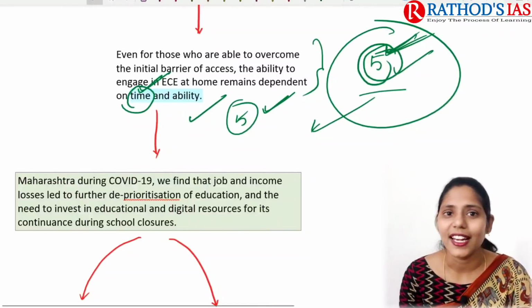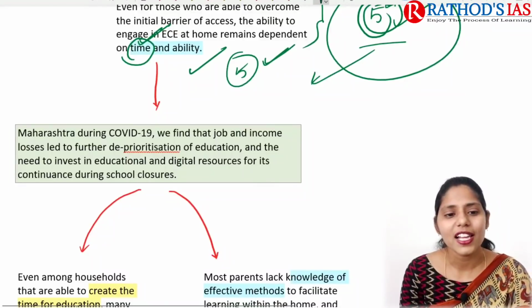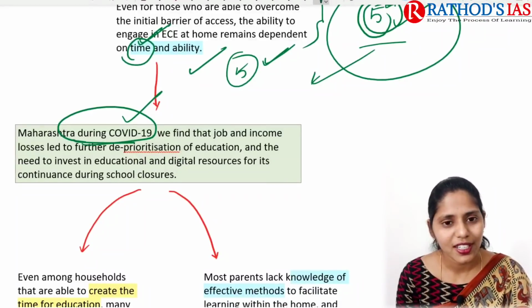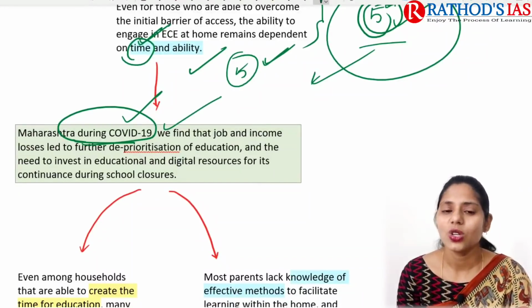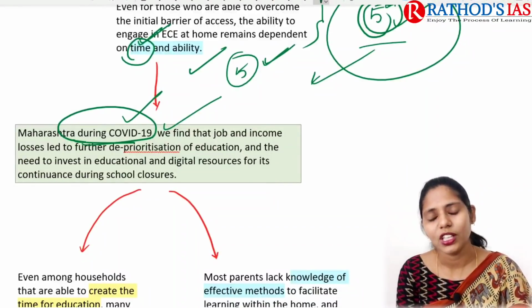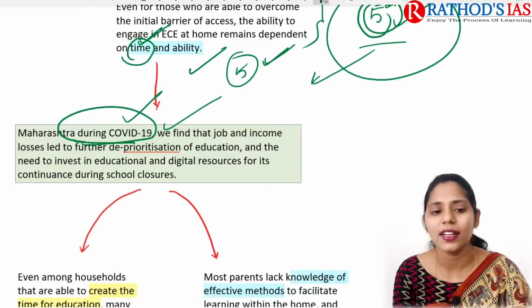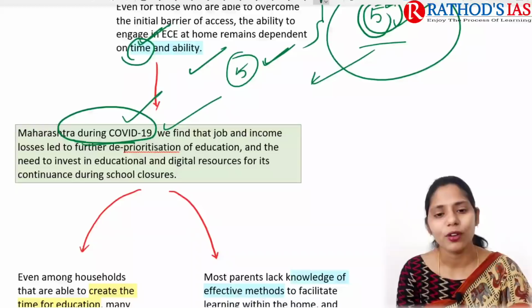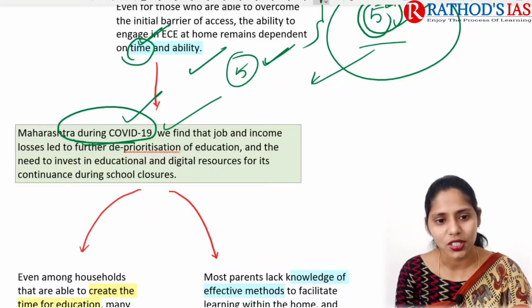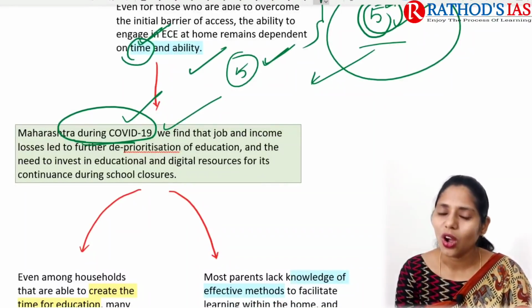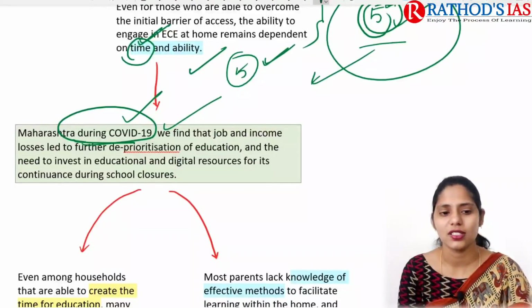Now talking about a study in Maharashtra during the COVID-19 pandemic. In this survey they found that many parents lost their jobs, so there is no proper livelihood and no proper income. Whenever there is no job or income, parents also deprioritize education. They are not coming forward to invest in child education. They are not going to get digital resources.